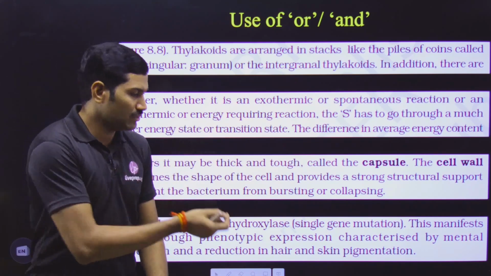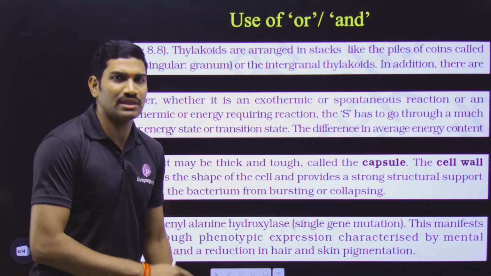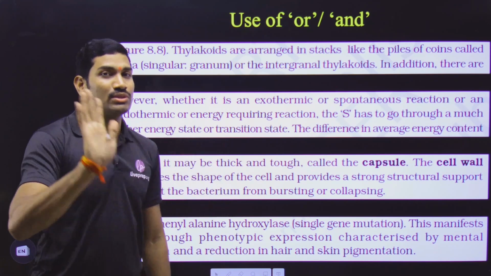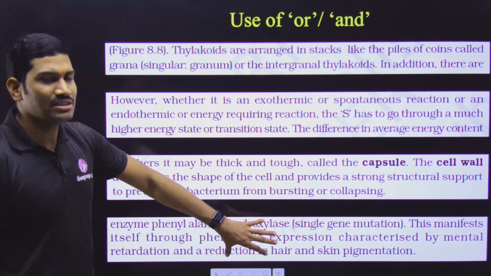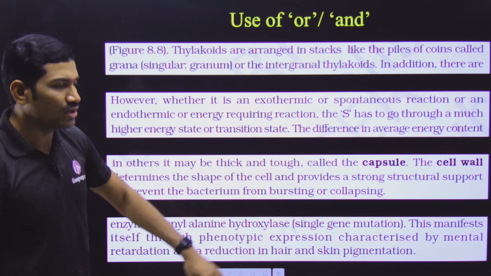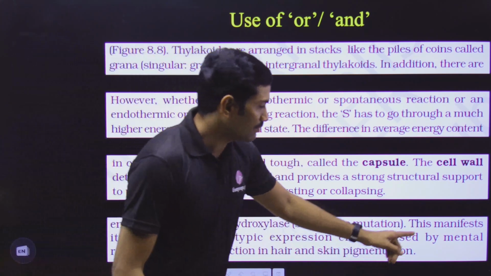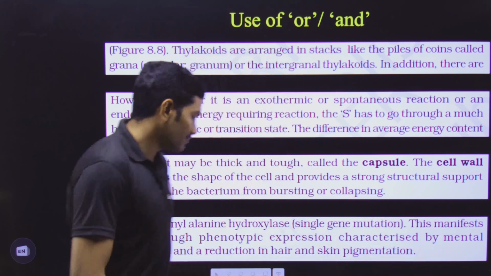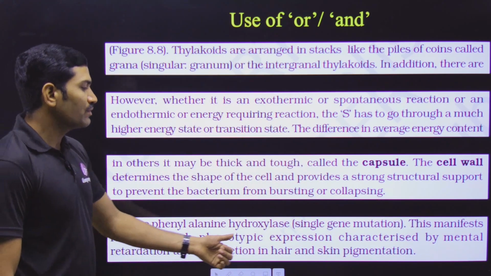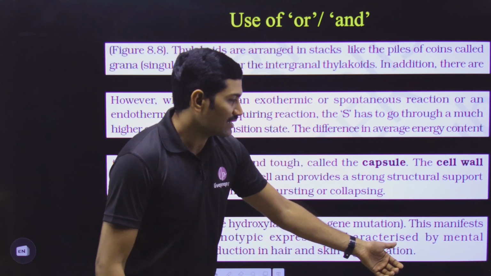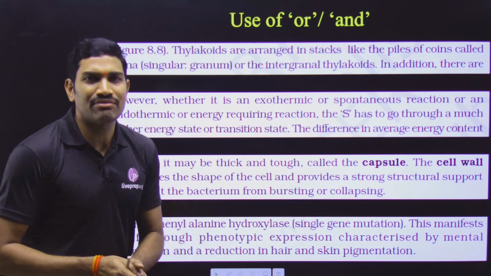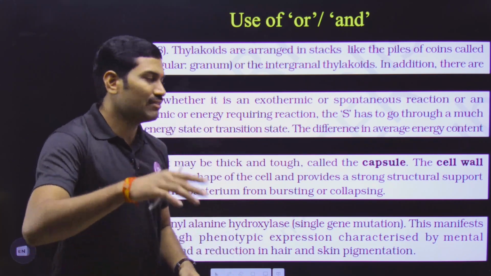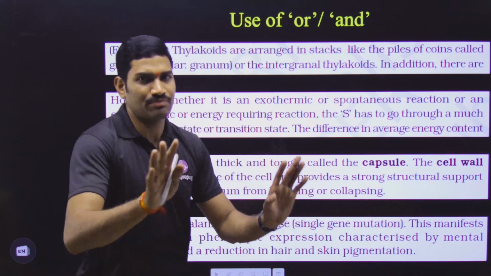And next, a simple example I have given here. This is also from NCERT, and we will see what mistake is made by the students. This is about a particular disease called phenylketonuria. Phenylketonuria disease manifests itself through phenotypic expression characterized by. So what are the different phenotypes, the different characters that we can observe in phenylketonuria?